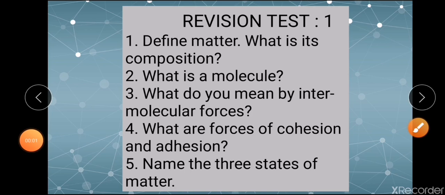Now, these are your revision test questions having 5 questions in total, 2 marks each, total for 10 marks. Now, you can take this screenshot and you can write the exam.